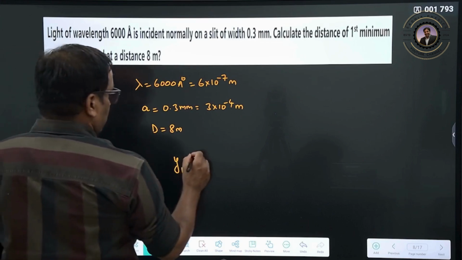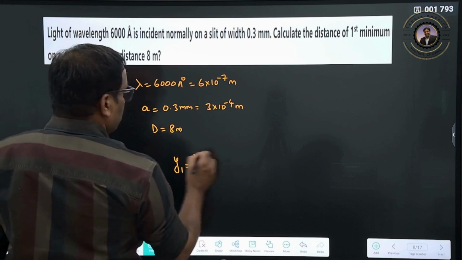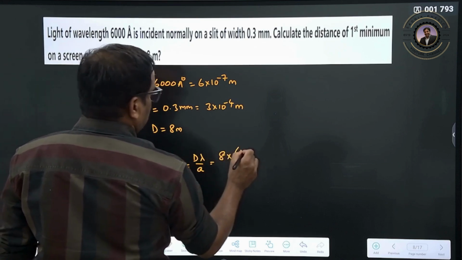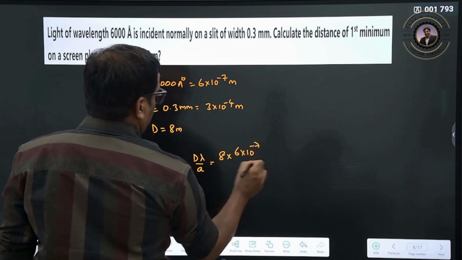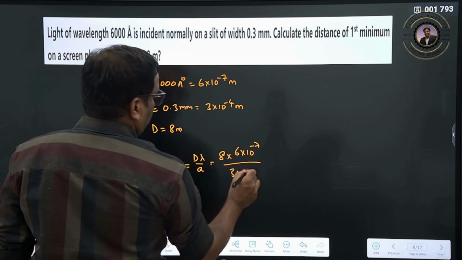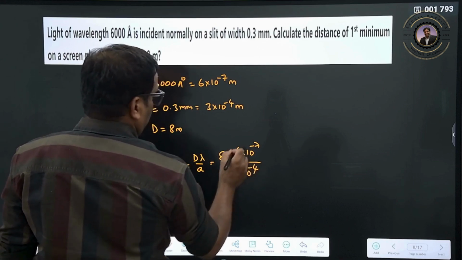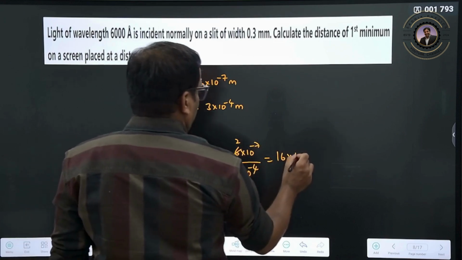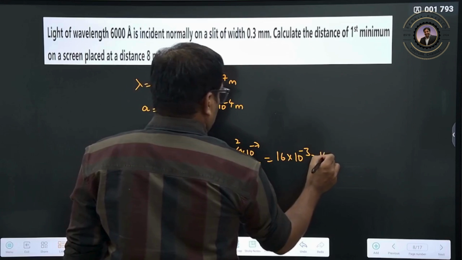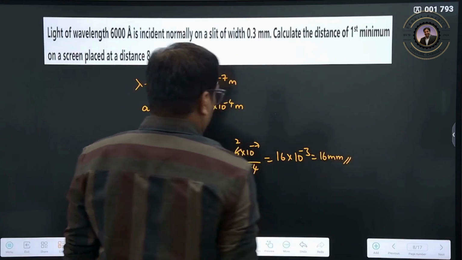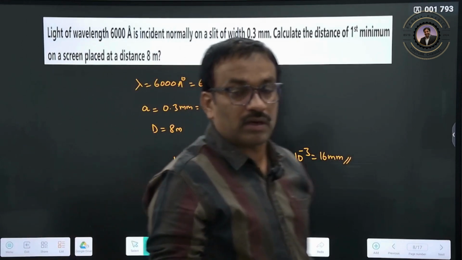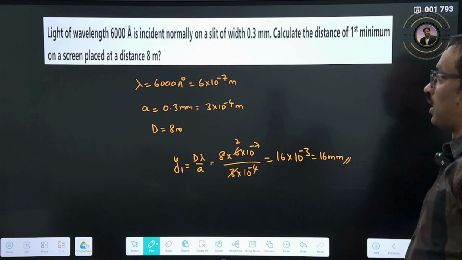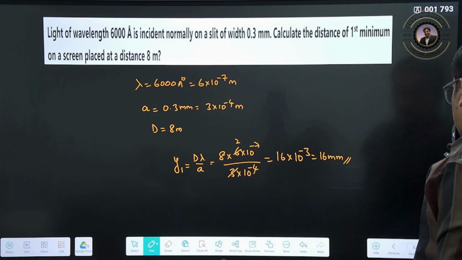So it is nothing but d lambda by a. So we can rewrite it as d is 8 into lambda is 6 into 10 the power of minus 7 divided by 3 into 10 the power of minus 4. 3 ones are 3, 3 twos are 6, therefore 16 into 10 to the power of minus 3. So 16 millimeter will be the distance of our first minima from the center of the central maxima. Clear? Now we will go for one more question.